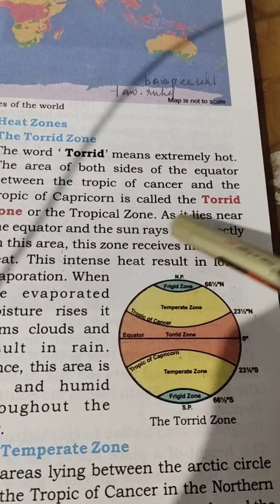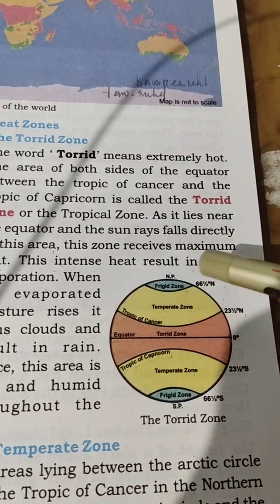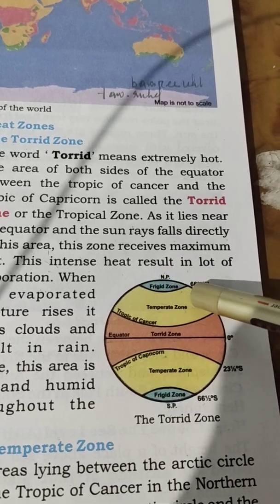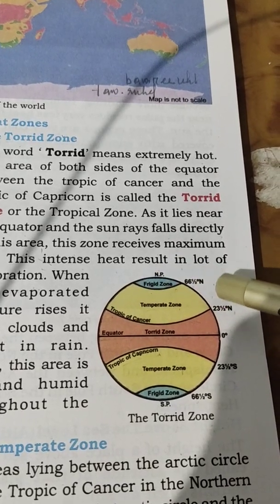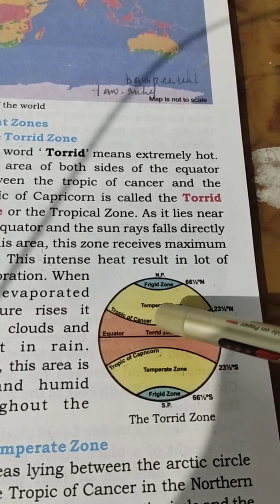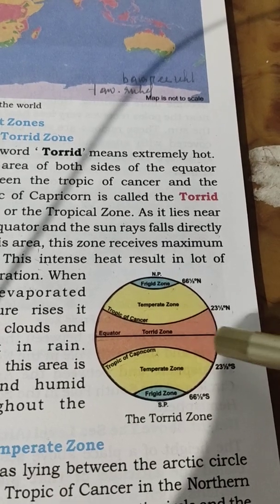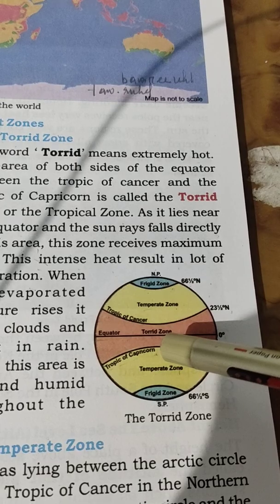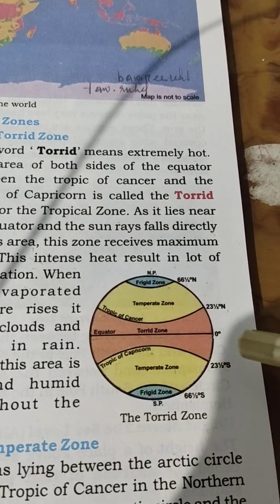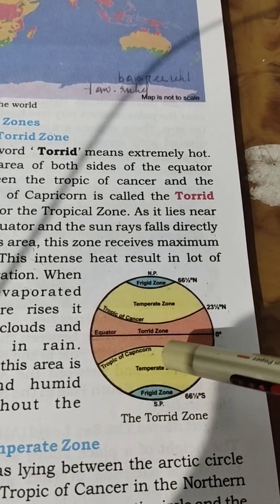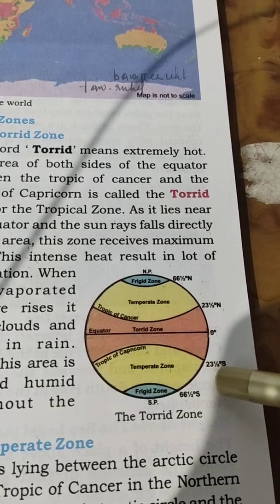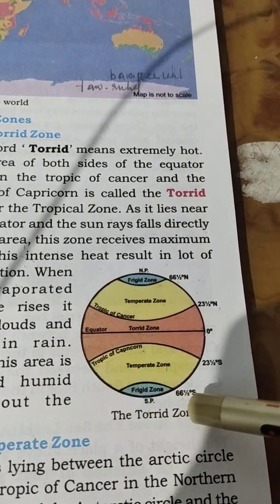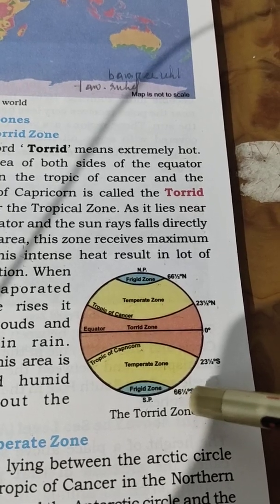Students, see, this is torrid zone. This is North Pole, South Pole. Frigid zone, 66.5 degree north. Tropic of Cancer, 23.5 degree north. Equator, torrid zone, 0 degree. Tropic of Capricorn, 23.5 degree south. Frigid zone, 66.5 degree south.